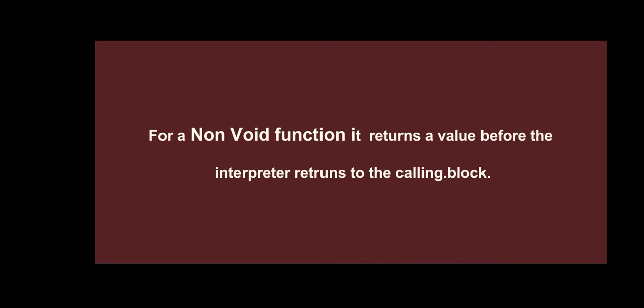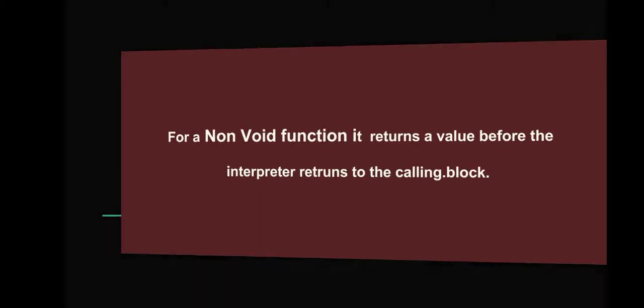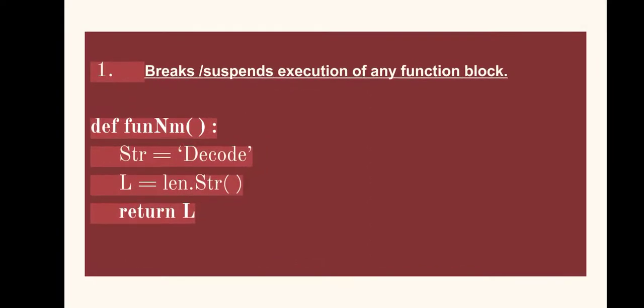Now for non-void functions, the interpreter returns a value. Before it jumps back to the calling block, it makes use of the literal or the variable or the expression stated with the return statement of the function definition. So that value will be returned and will be used in the calling function. Let's see some examples associated with this.